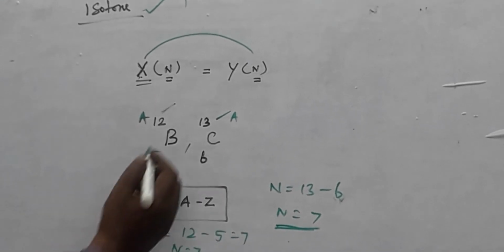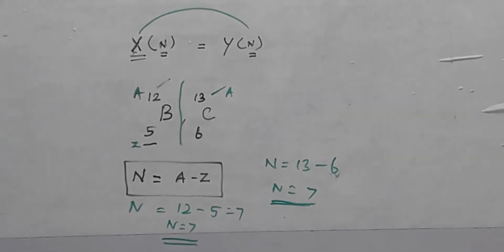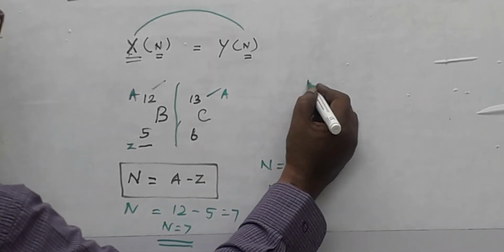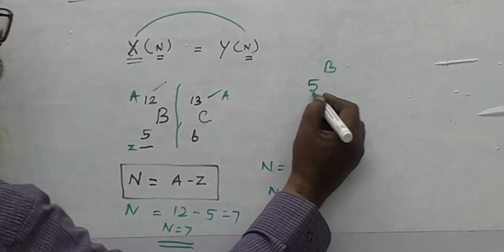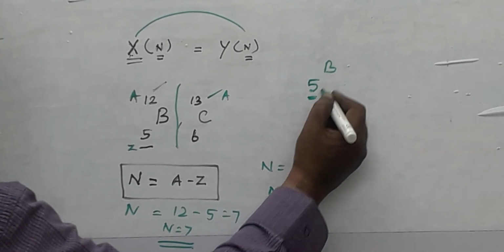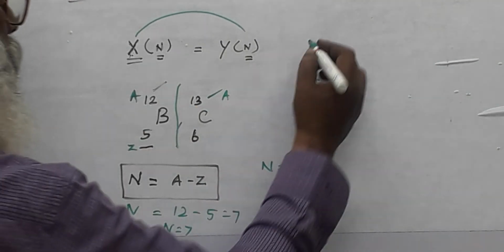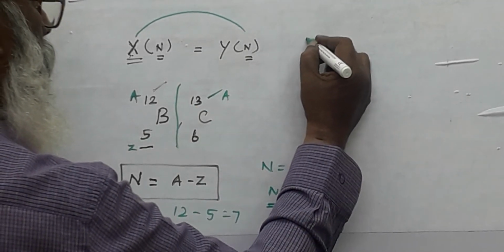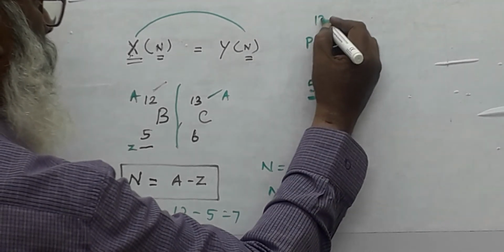This is a very good example for isotone, boron as well as carbon. When you say atomic number is 5, it is called boron. Depending on the electron number or proton number, we give the name of the element. Proton plus neutron, here 13.